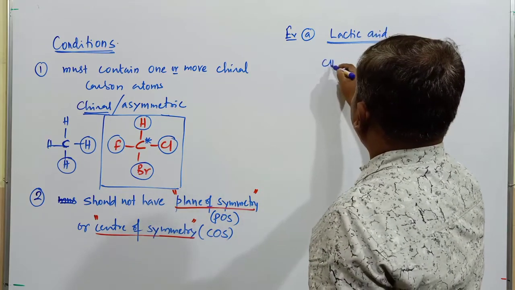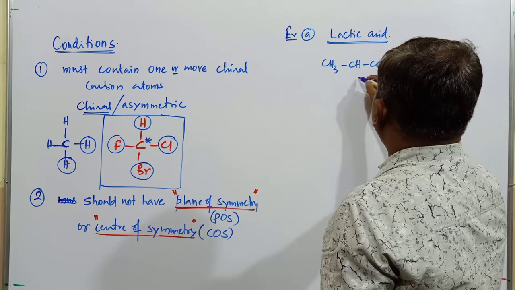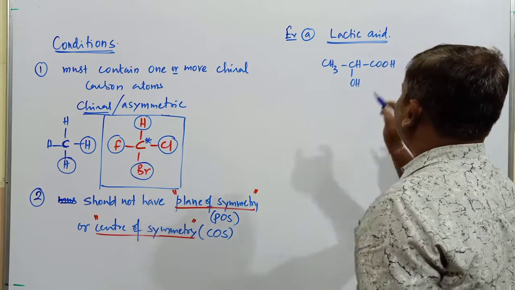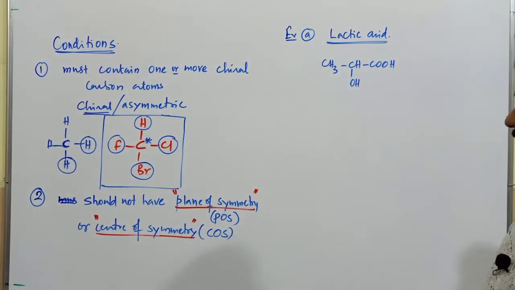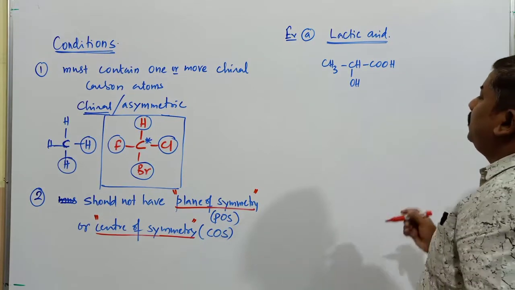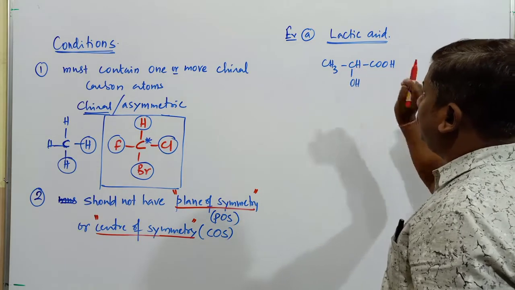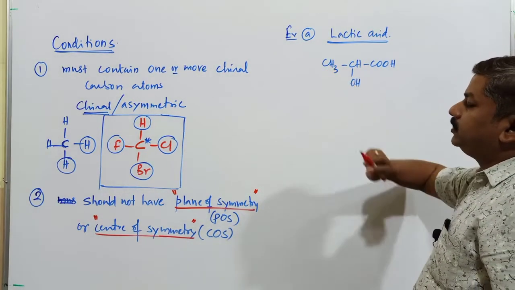This compound has the formula CH3CHCOOH, with an OH. What's the IUPAC name of this compound? It is 2-hydroxypropanoic acid. Now, what is the total number of carbon atoms in this molecule? The total number of carbon atoms is 3: 1, 2, 3. This carbon atom is not chiral because the same hydrogen atoms are present.